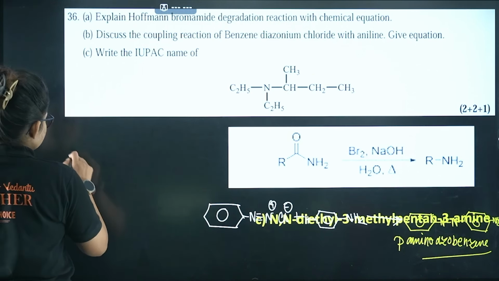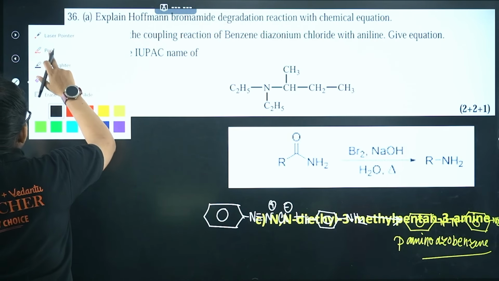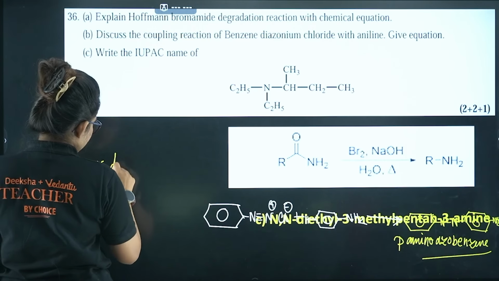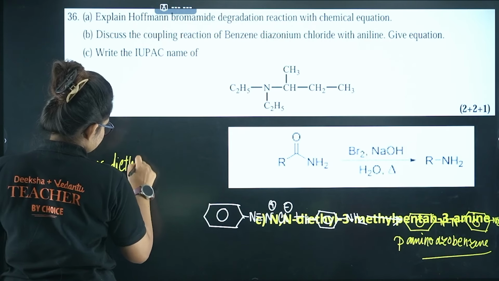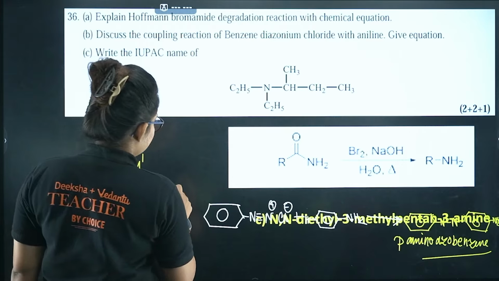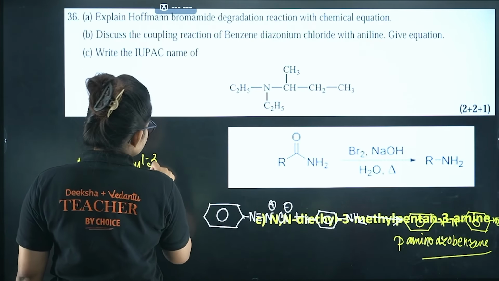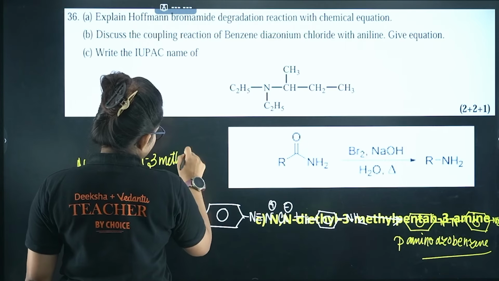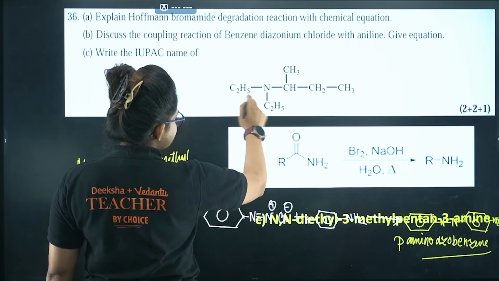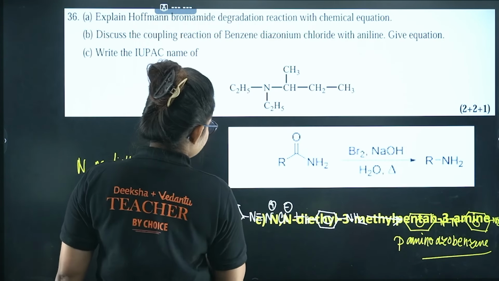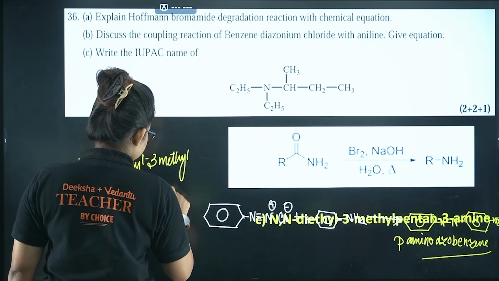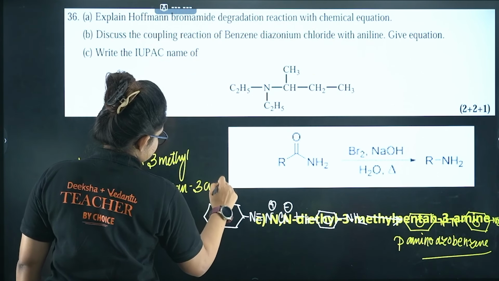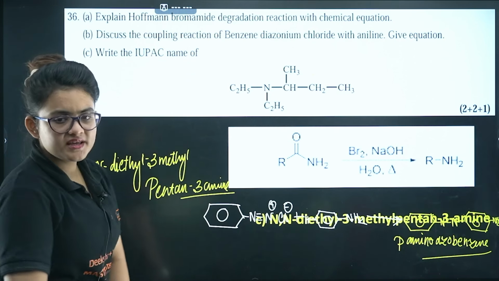N, N-diethyl, then in the 3 position I am having methyl, then it is a 5 carbon chain system, pentane-3-amine, that's it. Okay, I guess it's clear to you.